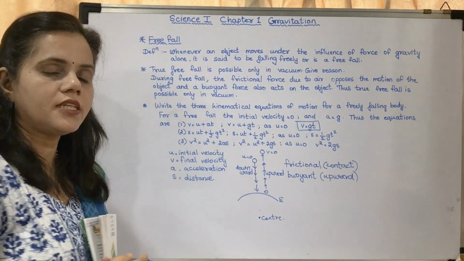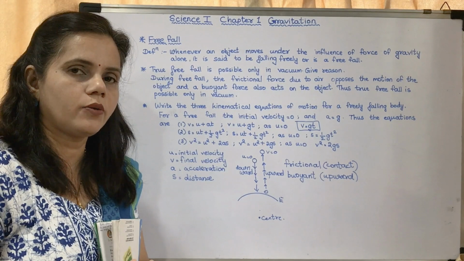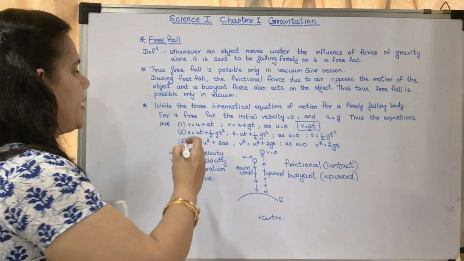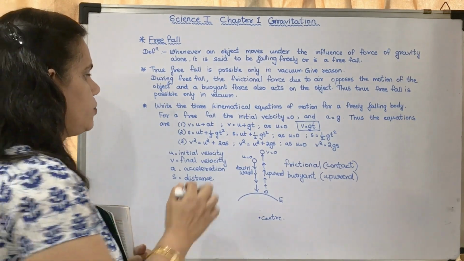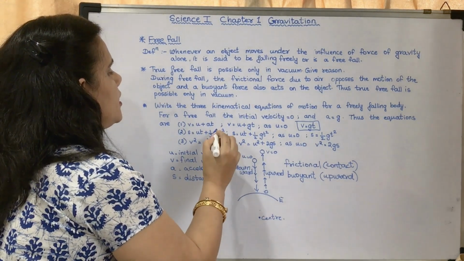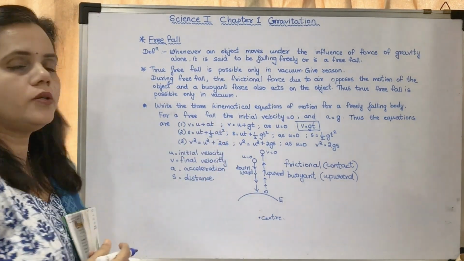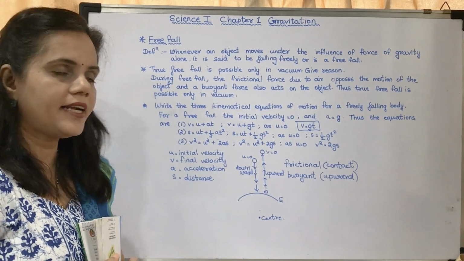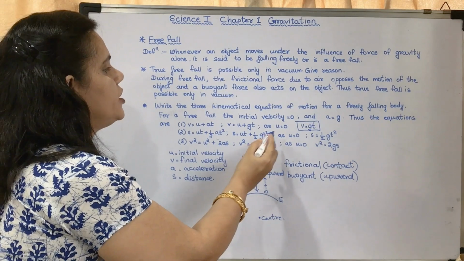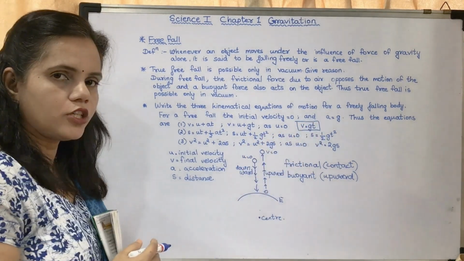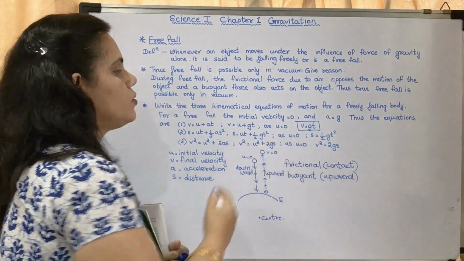So what is the first equation of motion? It is V is equal to GT. Second, S is equal to UT plus half AT square. Okay, this is the original equation. So S is equal to UT plus half GT square because A is equal to G and U is equal to 0.